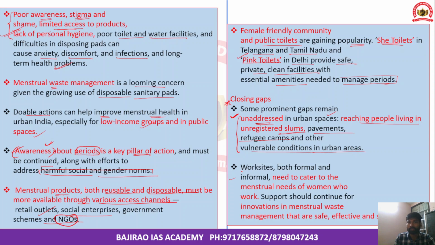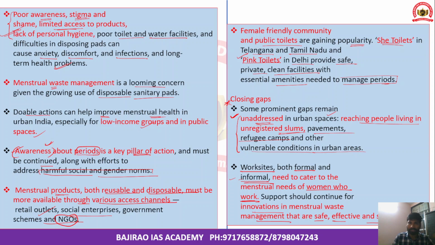And secondly, there are various work sites. Work sites include formal work sites and informal work sites, and these work sites need to cater to the menstrual needs of women who generally work. Okay, so they have to cater to the menstrual needs of women, right? So support should also continue for innovations in menstrual waste management that are safe, effective, and scalable. So this is all about menstrual hygiene, and focus should be on urban areas as well, along with the rural areas, so that a woman could live a decent and dignified life.